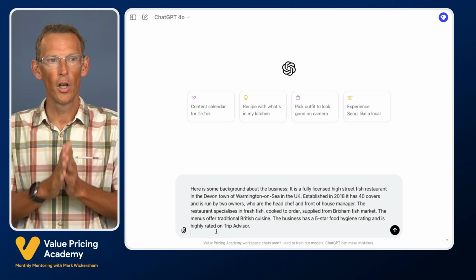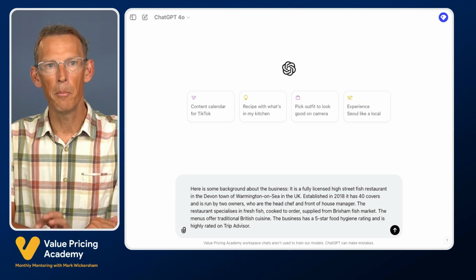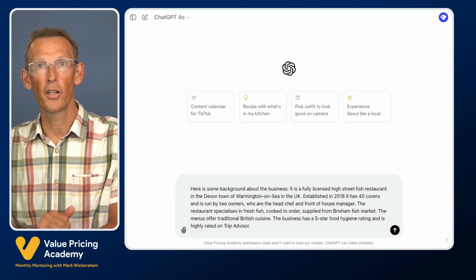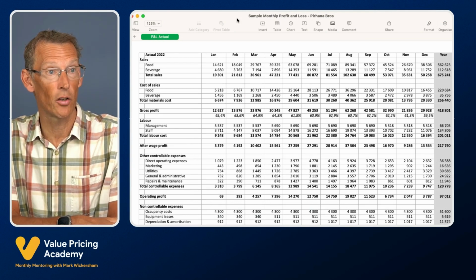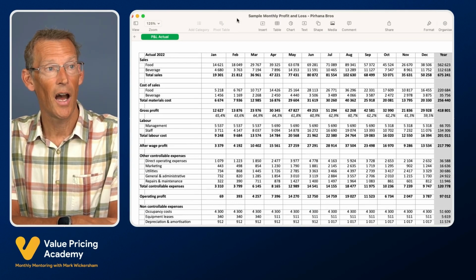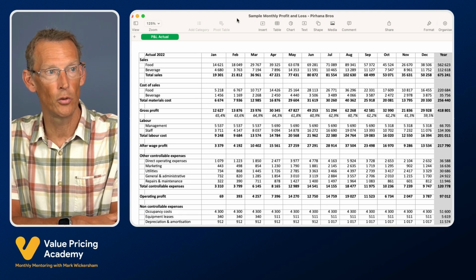Now for this one, I'm going to give it a monthly profit and loss account. It happens to look like this. I've made it anonymous. It hasn't got the client's name in it. It's just anonymous data. I've got their profit and loss account for 2022, from January through to December.